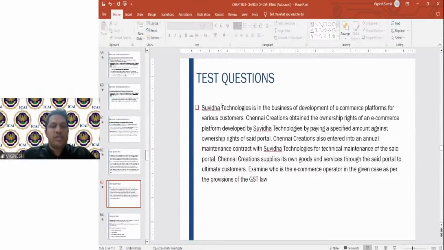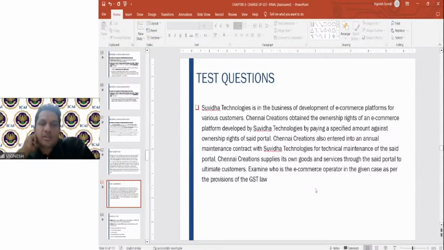Then next question, Suvidha Technologies is in the business of development of e-commerce platforms for various customers. Chennai Creations obtained the ownership rights of an e-commerce platform developed by Suvidha Technologies by paying a specified amount against the ownership rights. Chennai Creations also entered into an annual maintenance contract with Suvidha Technologies for technical maintenance of the said portal. The Chennai Creations supplies its own goods and services through the said portal to the ultimate customers. Examine who is the e-commerce operator in the given case as per the provisions of the GST law.